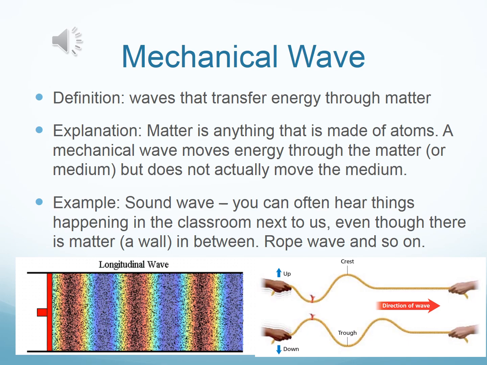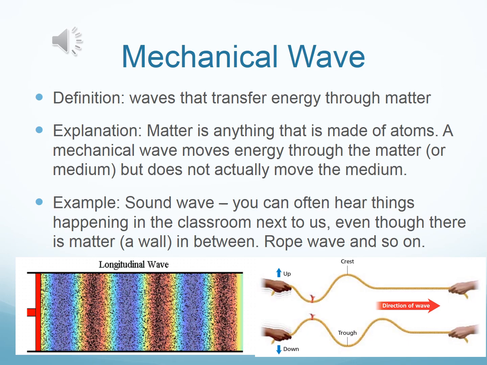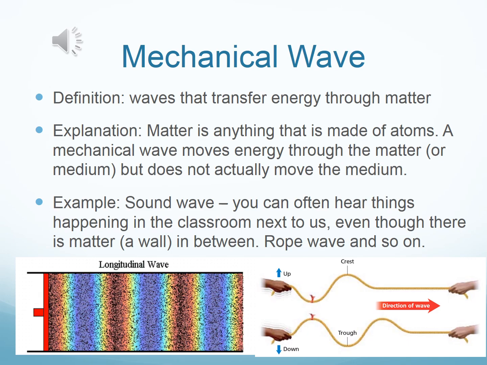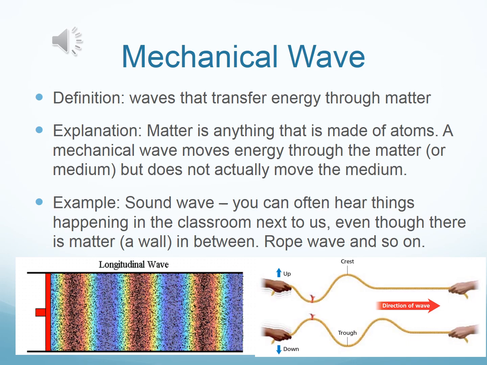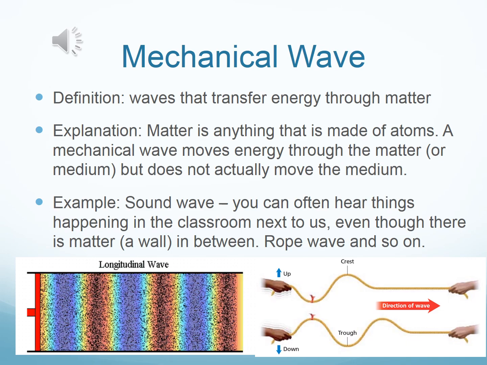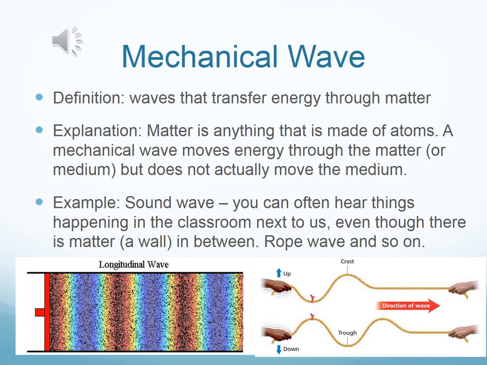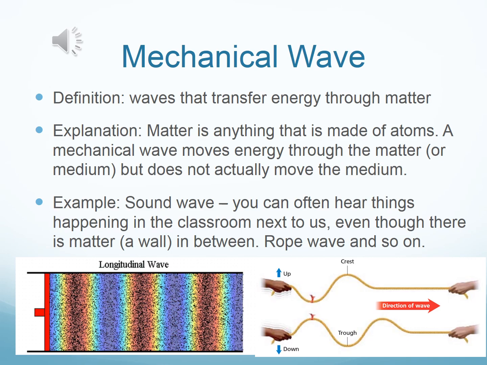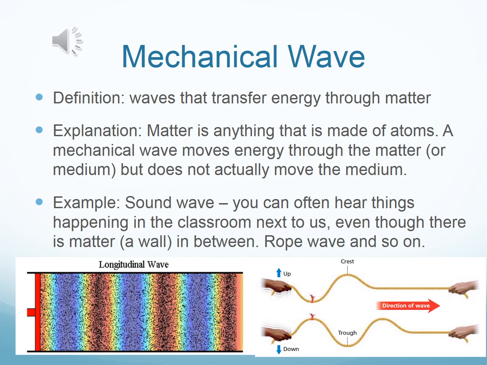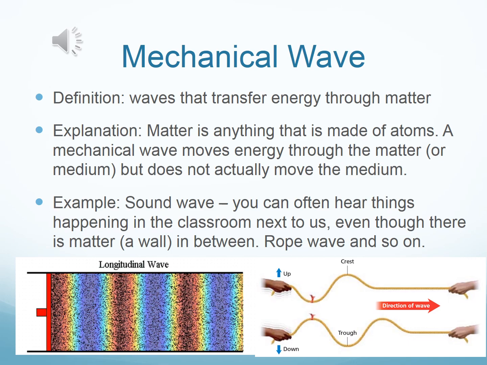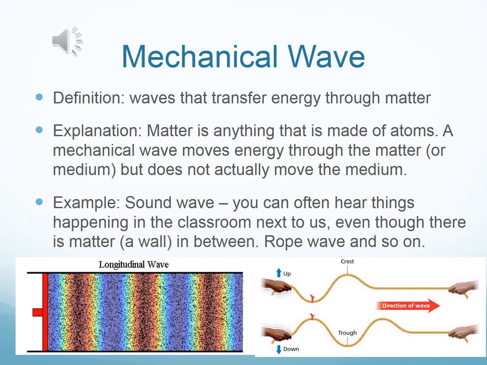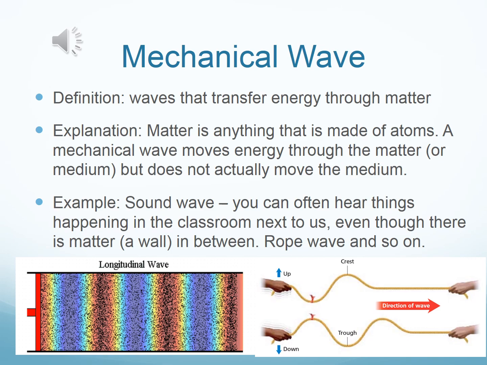Let's talk about our first type of wave. The first type of wave we're going to talk about is a mechanical wave. Mechanical waves have to have a medium. These are the waves that actually have to travel through something. So let's talk about this. Matter is anything that is made up of atoms. A mechanical wave moves energy through the matter or the medium, but does not actually move the medium.